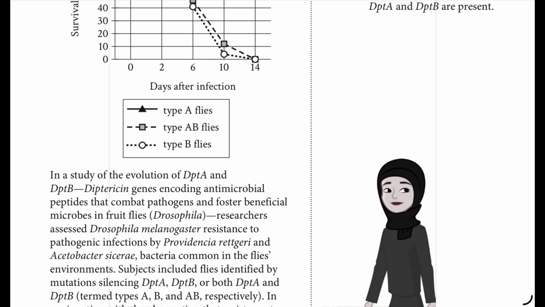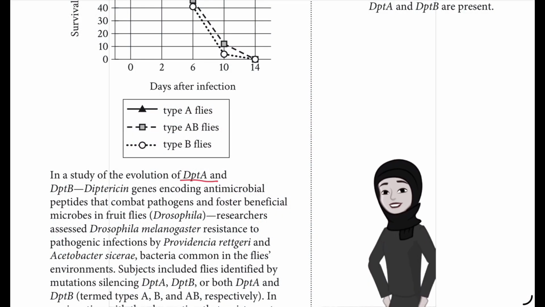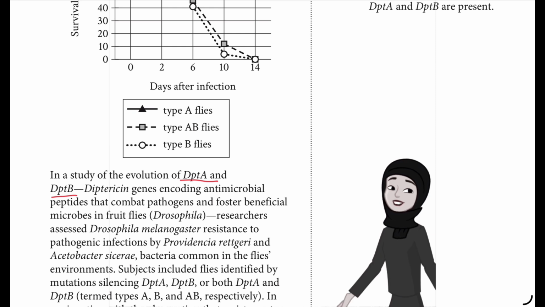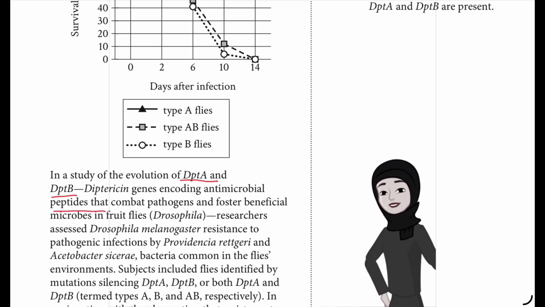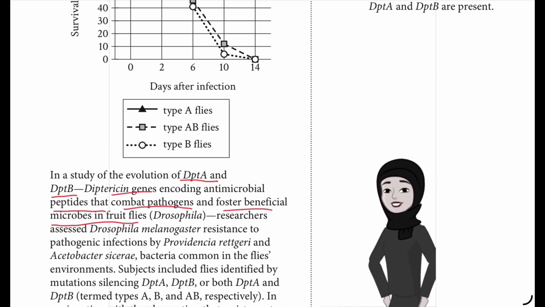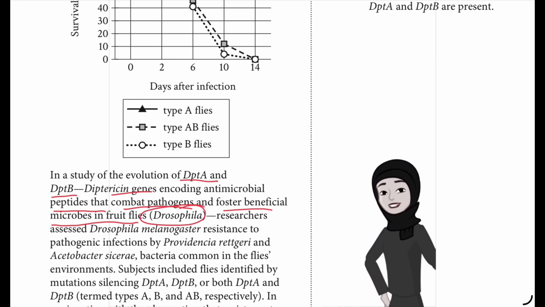So question number 17 is a high difficulty question, slightly high difficulty. In a study of the evolution of DPTA and DPTB, dipterosin genes encoding antimicrobial peptides, these genes combat pathogens and foster beneficial microbes in fruit flies.